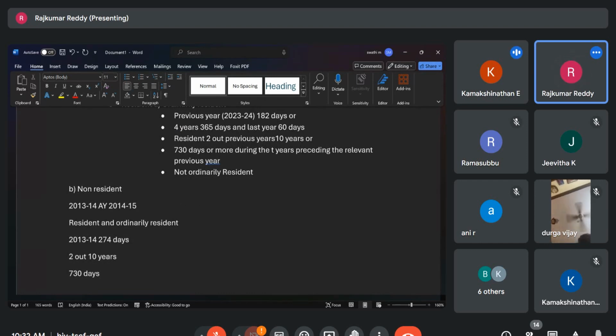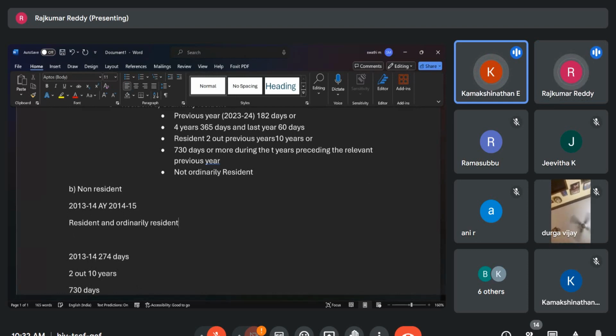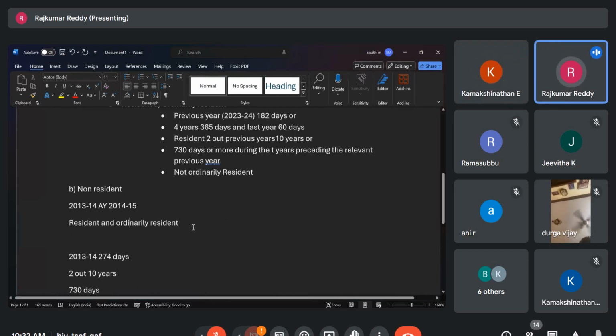Got it? Yeah, so here all the conditions satisfy only for ordinary resident? No. Any condition it satisfies. Okay. Any condition. Everywhere R is written. Previous year 182 days, or 4 years: out of 4 years, if he stayed 365 days and the last year 60 days also, he is a resident. Then to be ordinary resident, again he has to be in India as a resident 2 years out of 10 years, and he stayed in India for 730 days.